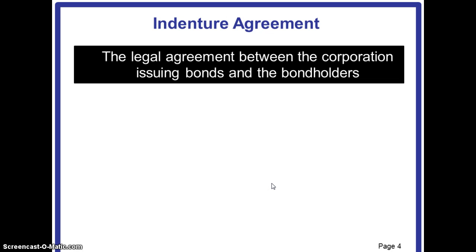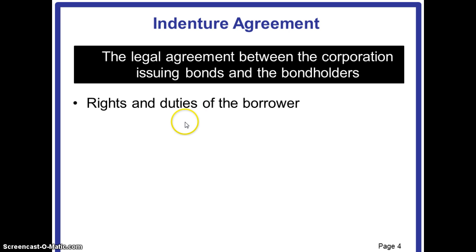That brings us to what an indenture agreement is. An indenture agreement is a legal agreement between the corporation which issues the bonds and the bondholders, and it carries certain information. Some rights and duties of the borrower are mentioned in the indenture agreement. So as you can see here, an indenture agreement specifies the rights and duties of the borrower.